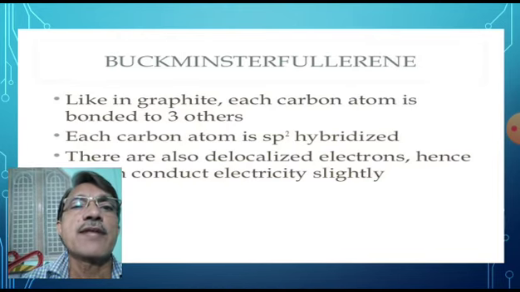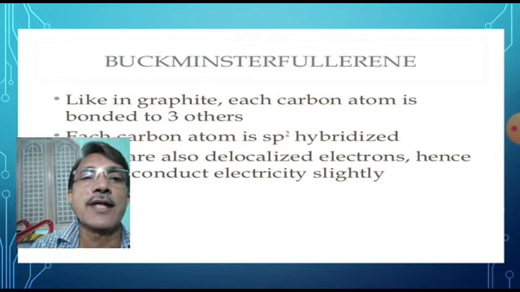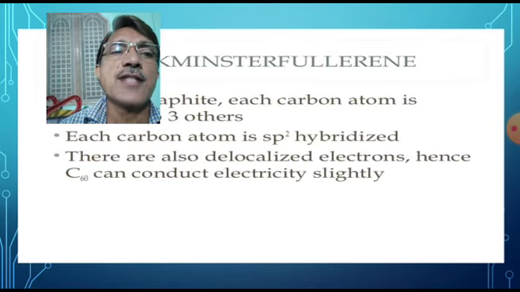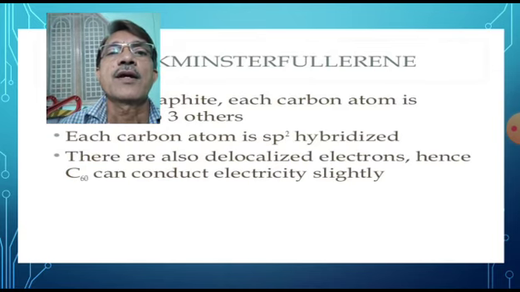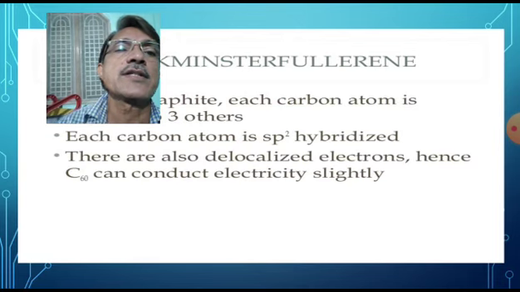Each carbon atom is sp2 hybridized. There are also delocalized electrons. Hence, C60 can conduct electricity slightly, due to the presence of delocalized electrons.